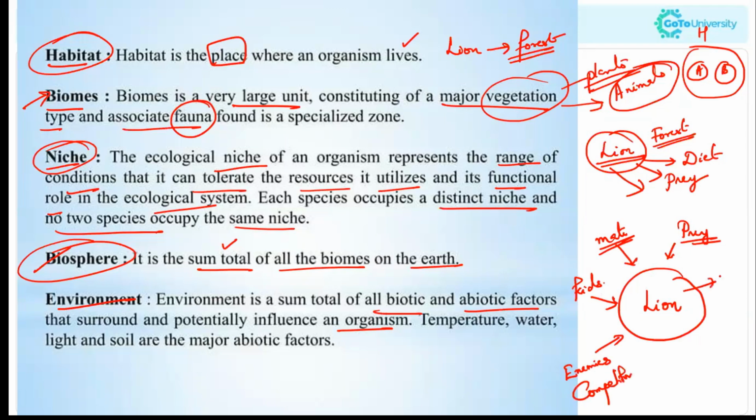Now they need water as well, so they have to interact with water. They need air. They need solar energy, so they need to transfer energy. They have to interact with the biotic as well as abiotic factors. So these factors together form the environment. Temperature, water, light and soil are the major abiotic factors.